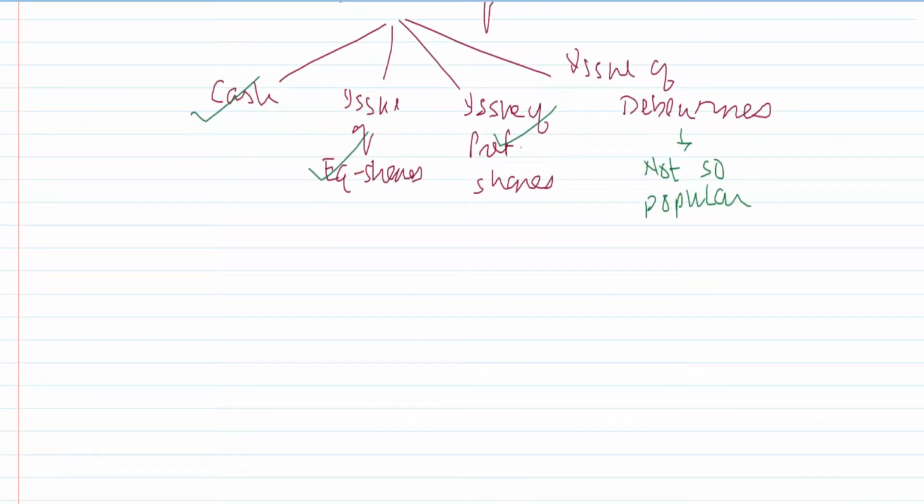I can also issue equity shares or preference shares. In both of these cases, you may require a share exchange ratio. This is known as a share exchange. Whoever is an equity shareholder of the selling company will surrender its shares and in exchange will get shares of the purchasing company.